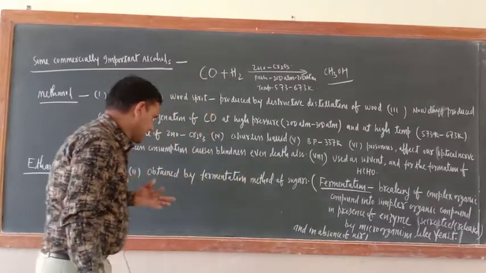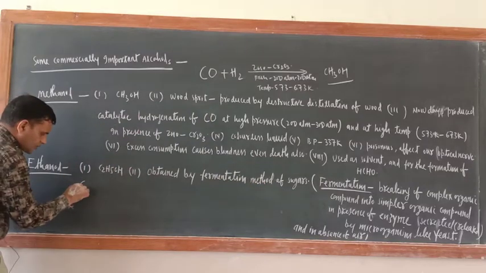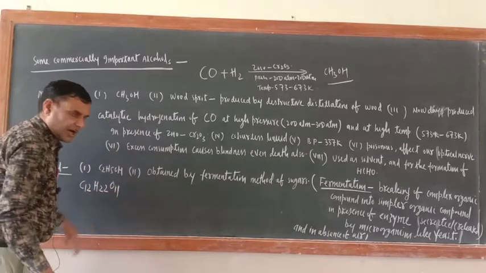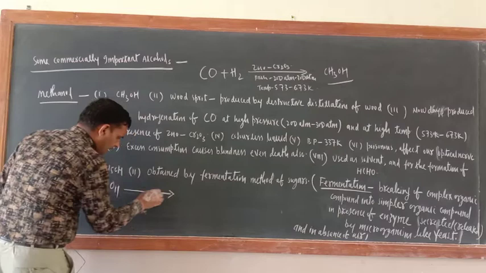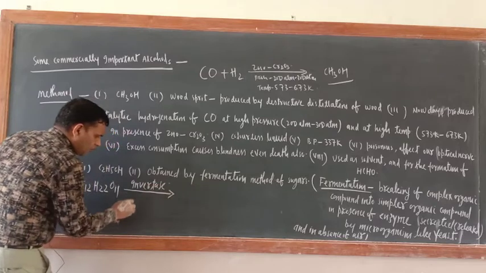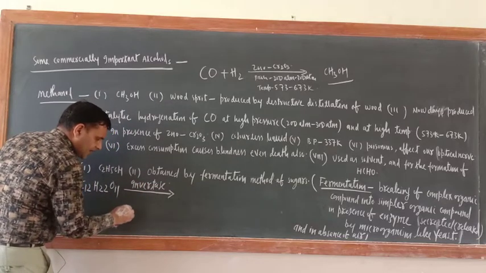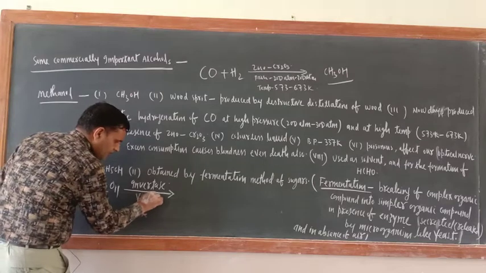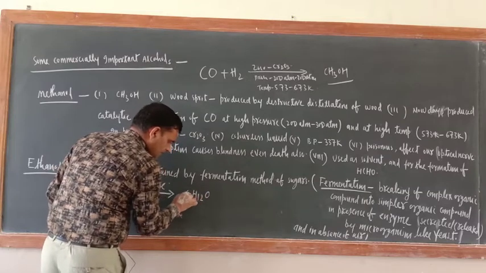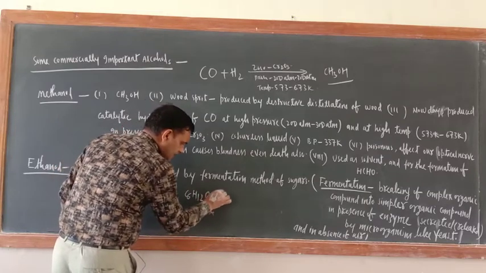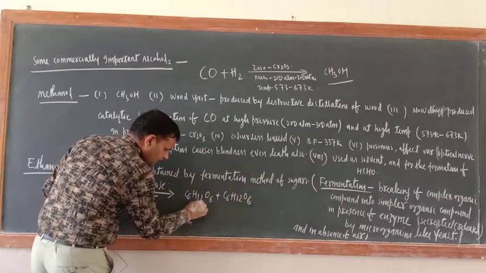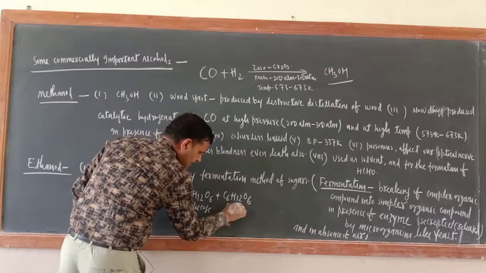How will the fermentation start? Just see here. What is the formula of sucrose? C12H22O11. That is the formula of sugar. Now here what is the name of the enzyme? Invertase enzyme. Who secretes this invertase enzyme? Yeast. So you will get here two products, C6H12O6 plus C6H12O6. One is glucose and another one is fructose.